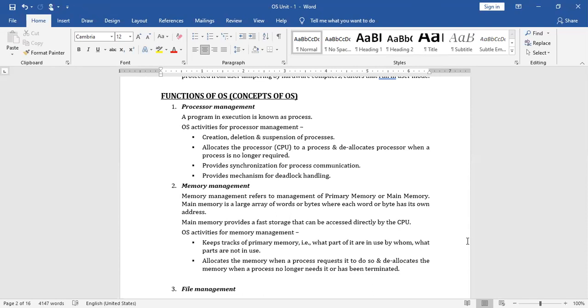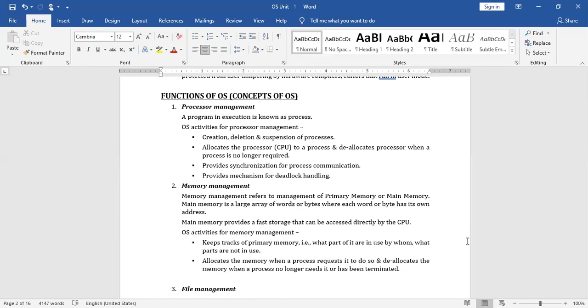In the case of a single program, the program had complete control of the system and access to all the system resources, and that is fine because the program takes care of everything along with your task. But if you allow multiple programs to be executed concurrently, each and every program has its own requirements. So in modern systems, we do not write the controlling mechanism in the program itself.